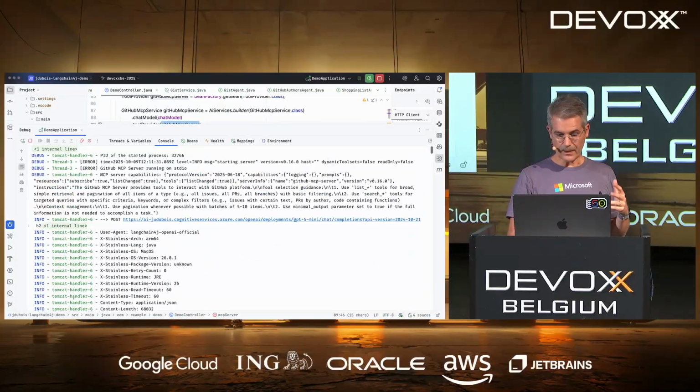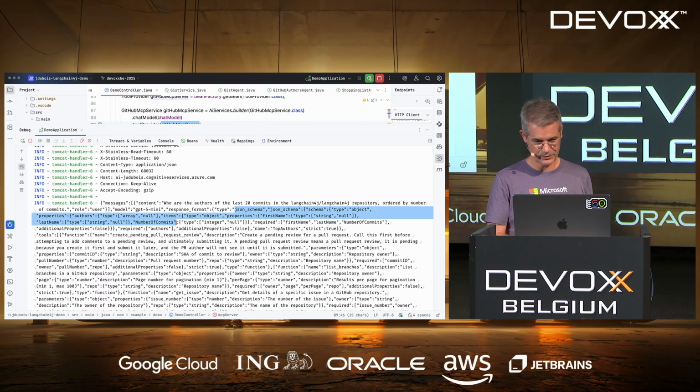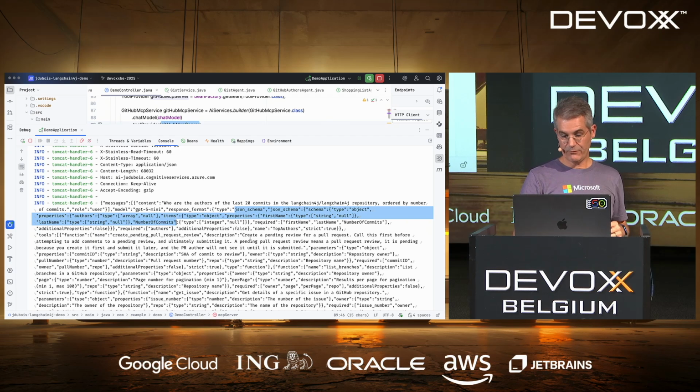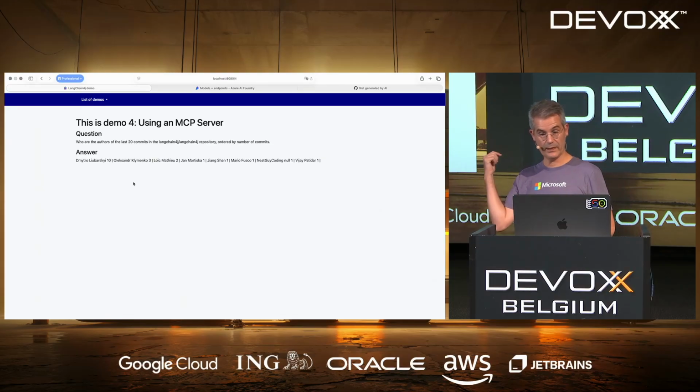So I'm still having my question. So still having the question, still having a response in JSON schema. Oh, by the way, it's a new object with a list of authors. Not super important. But I've got a lot of tools which are available now. Let's just have a look at the answers. So it worked correctly. So here's the last people who have committed on Longchain4j.